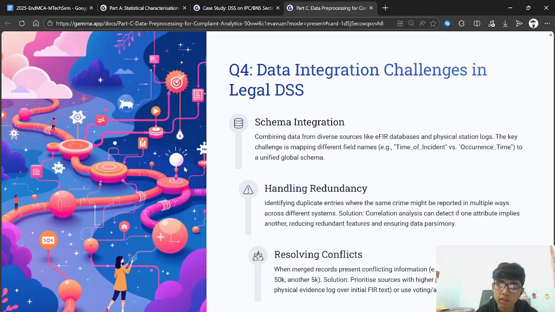Another challenge that we face is resolving conflicts. When the merged pool presents conflicting information, for example one source states a loss of 50K, another states a loss of 5K. The solution is to prioritize sources with higher prevalence and use voting and averaging mechanisms to ultimately determine the real outliers.